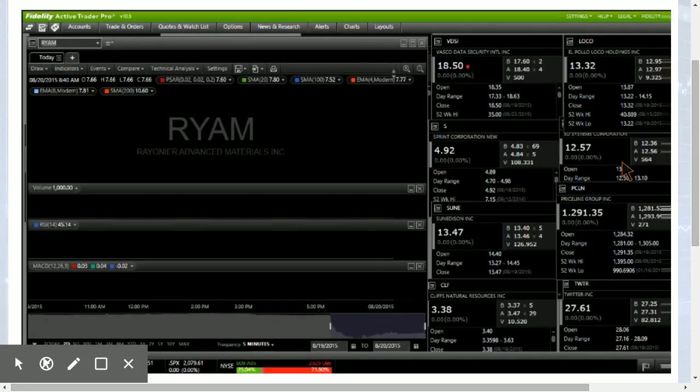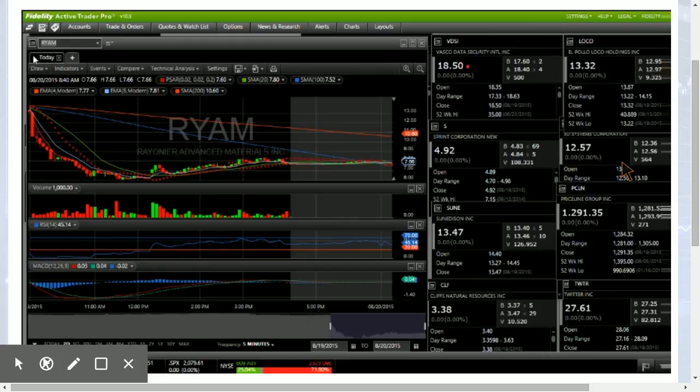RYAM, a nice runner yesterday, very volatile bounce play, currently at 766. Not much action, actually. That's surprising, a lack of action compared to all of yesterday. So we'll have to see how it opens up and the key levels to watch. Key levels to watch are the high that it hit, which was 828. That's going to be resistance, and currently trading at 766, so we've got support at 717, which is a low on this dip here, and we'll see. We also have the 100 period moving average support at 752. So those are key levels to watch.